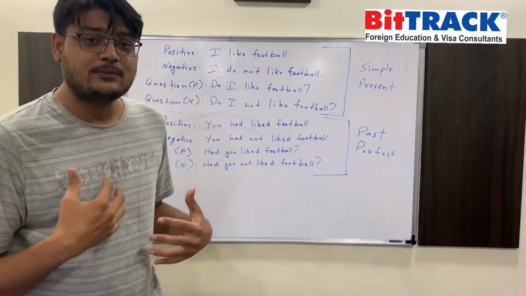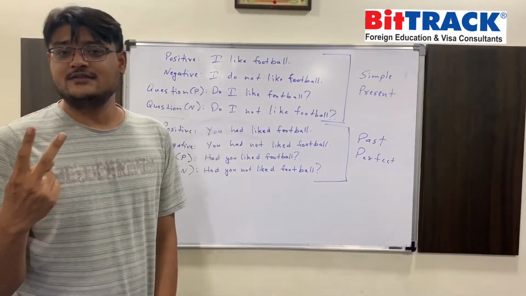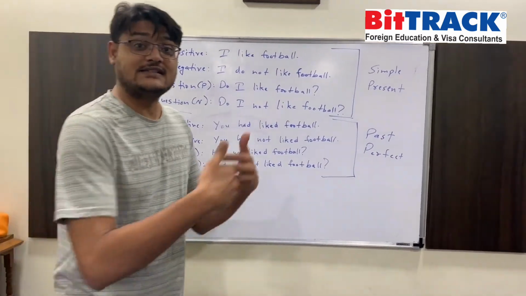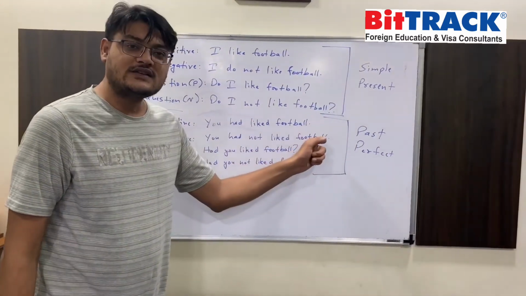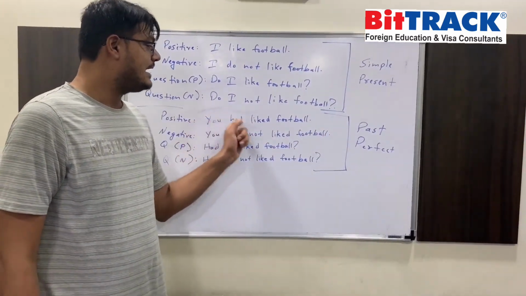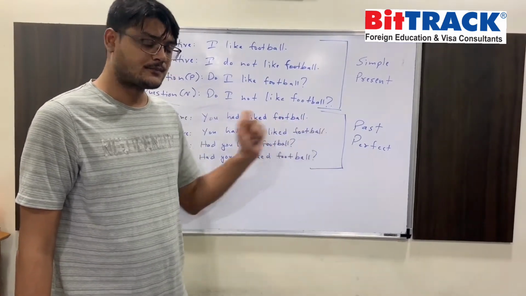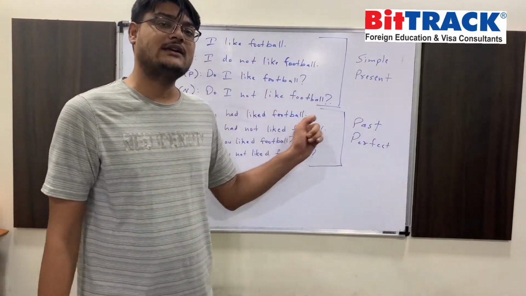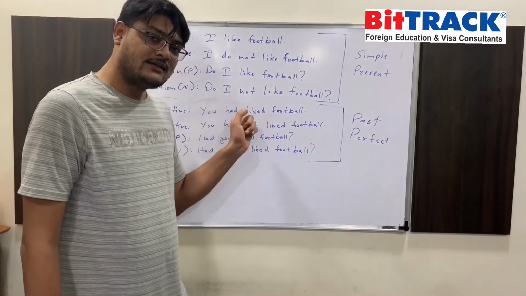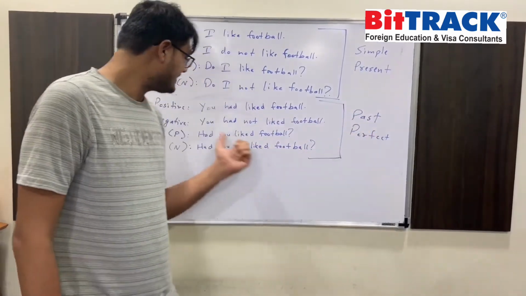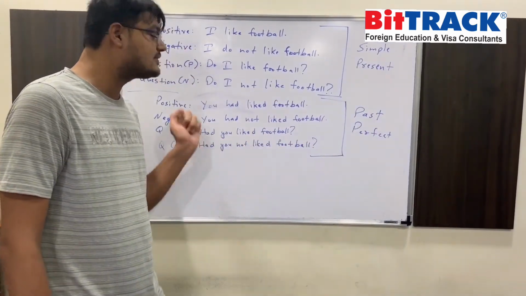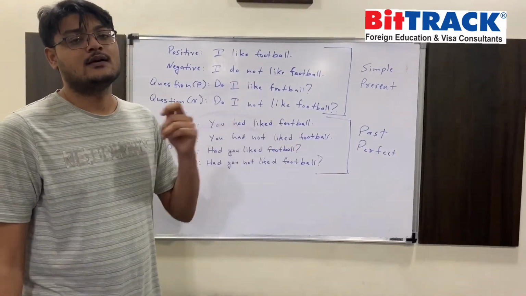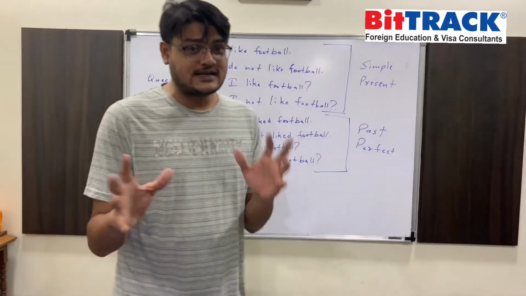Had you liked football when you were young? If that is the question, suppose I am asked, then I have 2 ways of answering that. Either I'll say yes or I'll say no. If I say yes, I'll have to use the positive sentence structure. I had liked football. But if I want to say that no, I did not, then you say I had not liked football. Because had is past perfect. Past perfect is the tense in which I was asked the question. Therefore, I need to answer that question in the same tense. I hope that you guys are able to understand this concept.